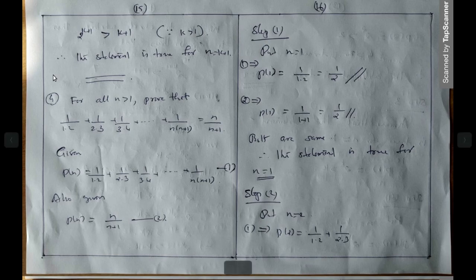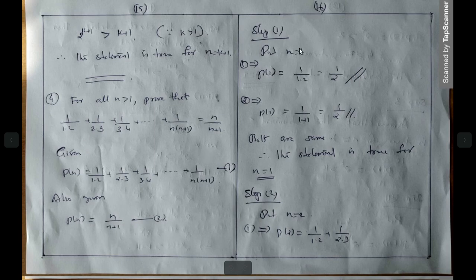Then the fourth one: for all n greater than or equal to 1, prove that 1 divided by 1 into 2, plus 1 divided by 2 into 3, plus 1 by 3 into 4, etc., plus 1 divided by n into n plus 1, equals n divided by n plus 1. Look at this chaining: 1 into 2, 2 into 3, 3 into 4, then n into n plus 1. So its answer will be n divided by n plus 1. We have to prove this. P of n is this statement, equation number 1 and 2.